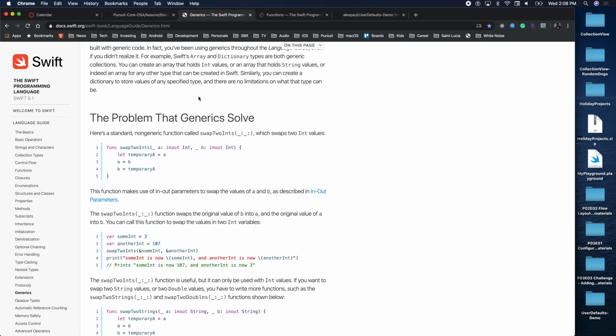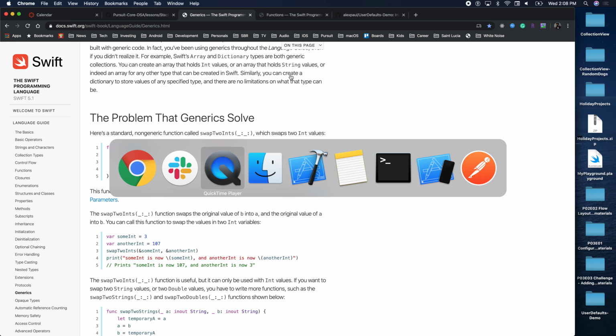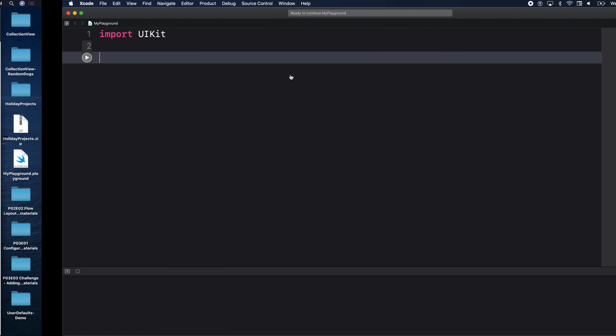We'll do that using generics, right? With that example that Apple uses there, this is a very good example. Swap two integers, right? So let's go over to Playgrounds and we'll actually start coding out and see what that looks like. And why is it important to know and knowing how to use generics.